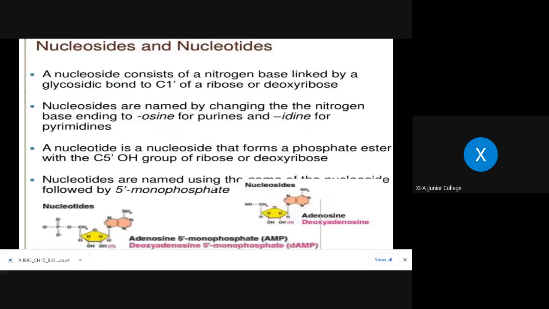Now you can see in the next diagram, as well as here in the explanation, this is the structure of nucleoside and this is the structure of nucleotide. You can see very clearly that when a phosphate group is attached to the fifth carbon of the nucleoside, then that becomes a nucleotide. Is that clear? Everybody, you can see it in the textbook also.